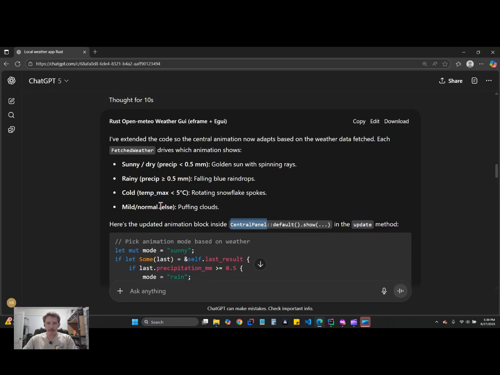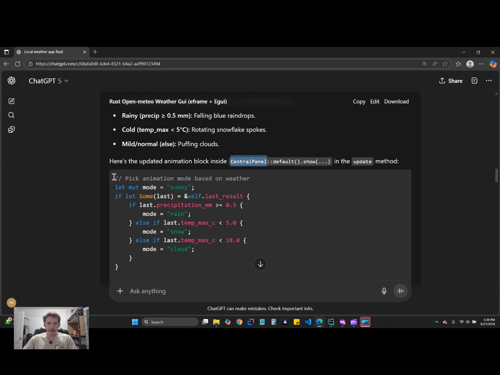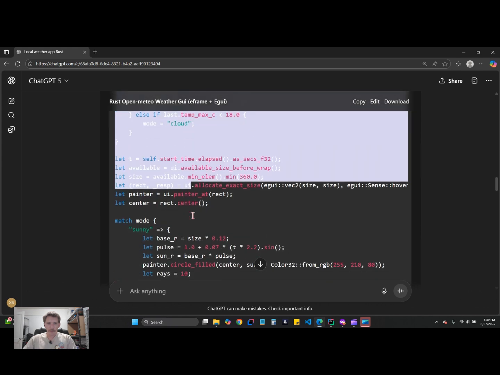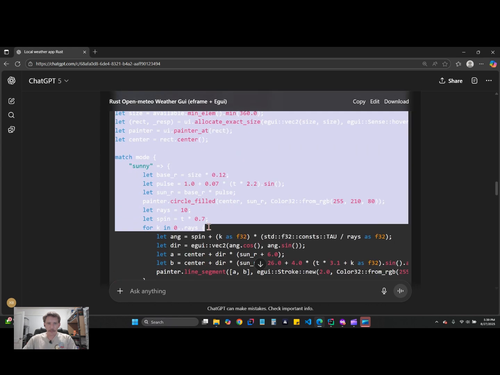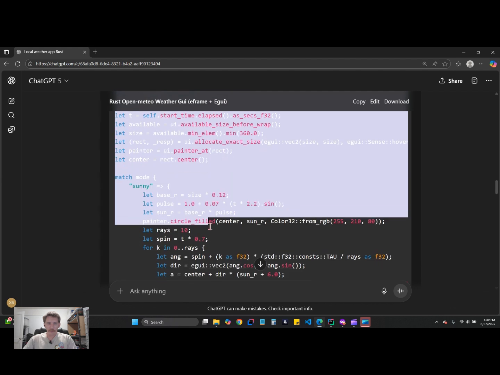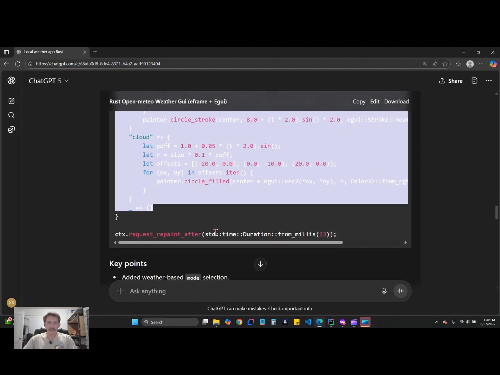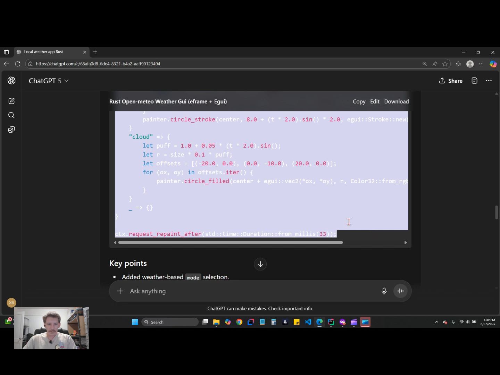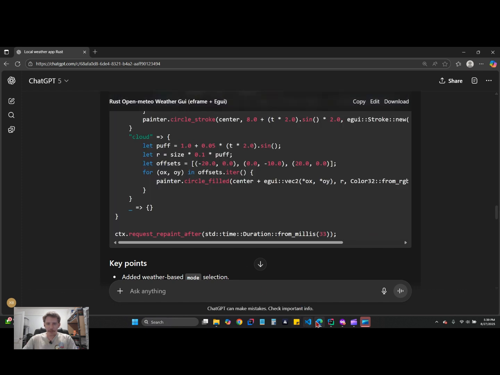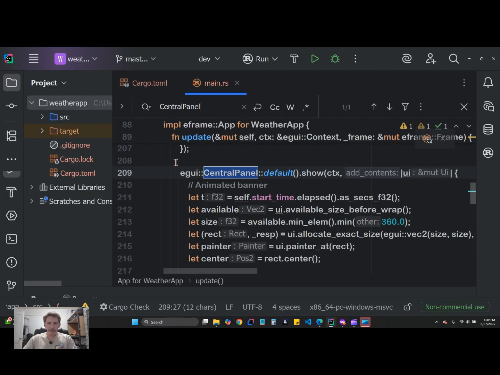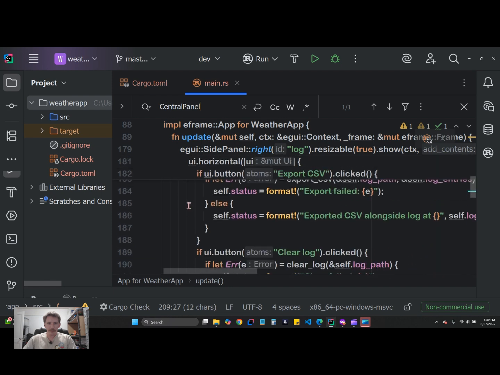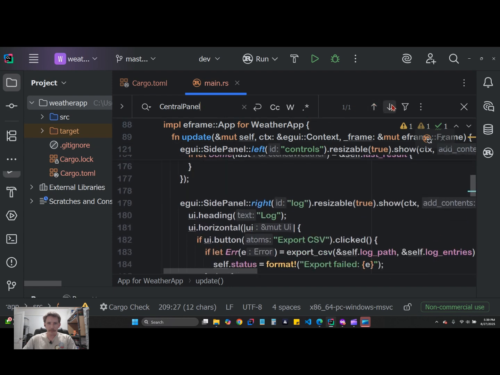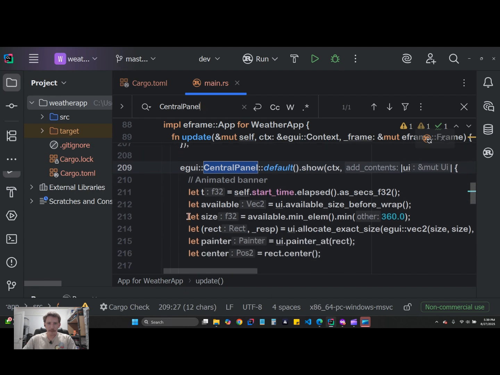All right, let's see. Okay, that looks familiar. I wonder if I just need to throw it on top there, or if I need to change all this. Let me change all this down to ctx.request_repaint_after. Okay, ctx request repaint after. Where was I at? There we go. I'm just going to copy all this.